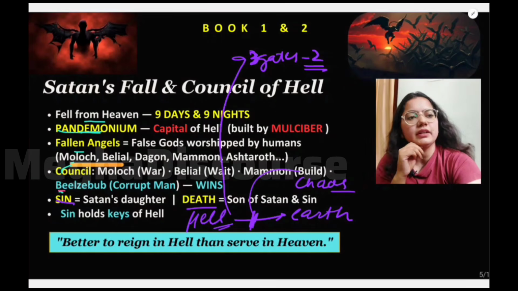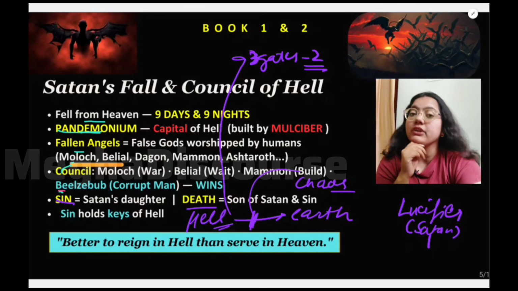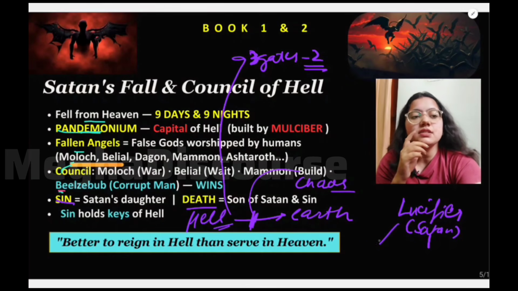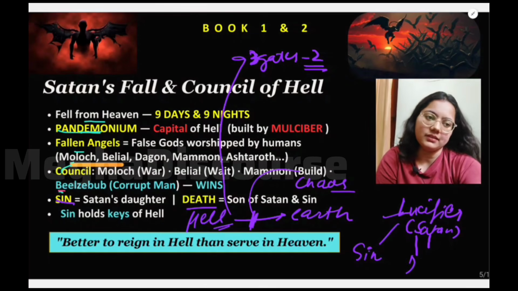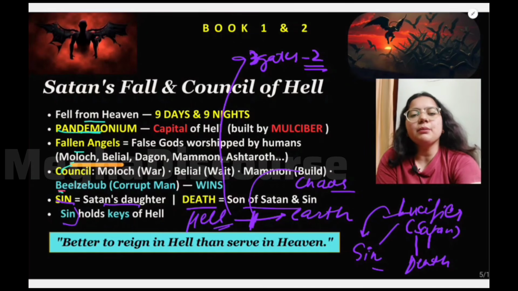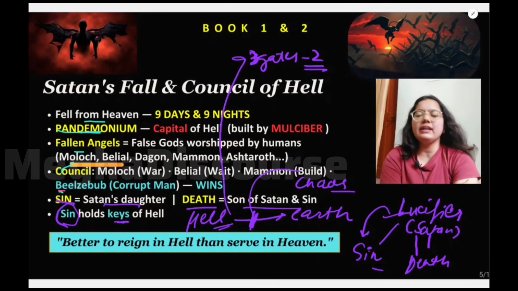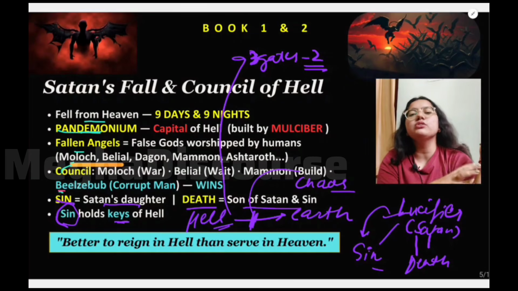Sin and Death are basically the children of Lucifer, or we can say Satan. Sin is the daughter of Satan, and she is also the mother of Lucifer's son, who is Death. So basically this is a sin in itself, that he is having an illegitimate relation with his own daughter. And what does Sin have? Sin has the keys of hell, and she gives the keys of hell to Satan so that he can go. And she also tells Satan that Death is your own son.